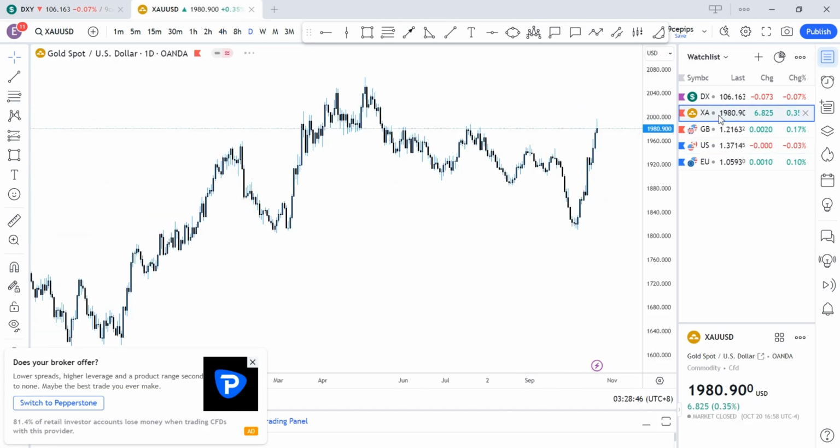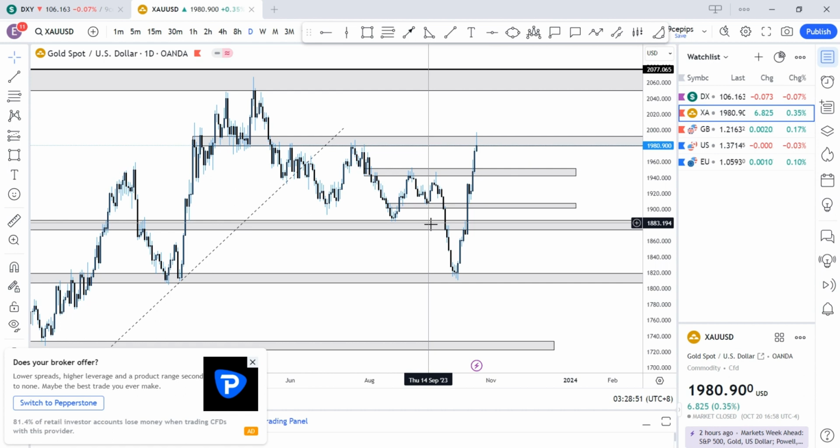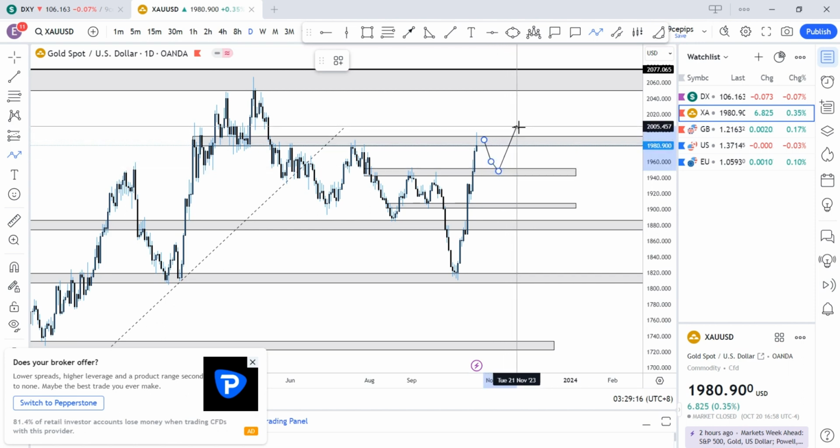Let's move over to gold. What I'm anticipating on gold is that gold is a safe haven, and we're still having the war between Palestine and Israel. So my anticipation is for gold to continue to the upside, but maybe at the beginning of the week we might see a rejection, because this is a very important region. So we might see a rejection from that region to come back around to this region, so 1960 or possibly 1950, and then we'll continue to the upside, break this region, retest, and continue to the upside.